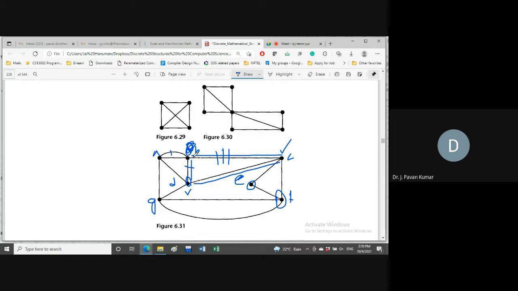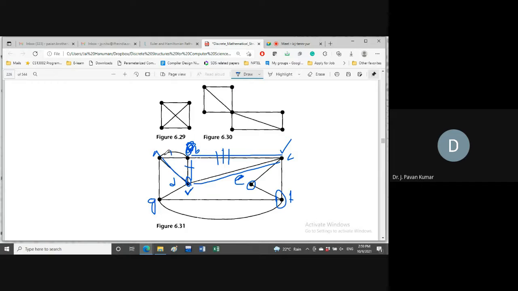Why we will not consider? How we can find such kind of thing? I will say. Just as of now, you consider other than A to B, you consider any of the two, that is A to D or A to G. Let us consider A to G or A to D, anything. Okay, A to D we considered. So we are at D.